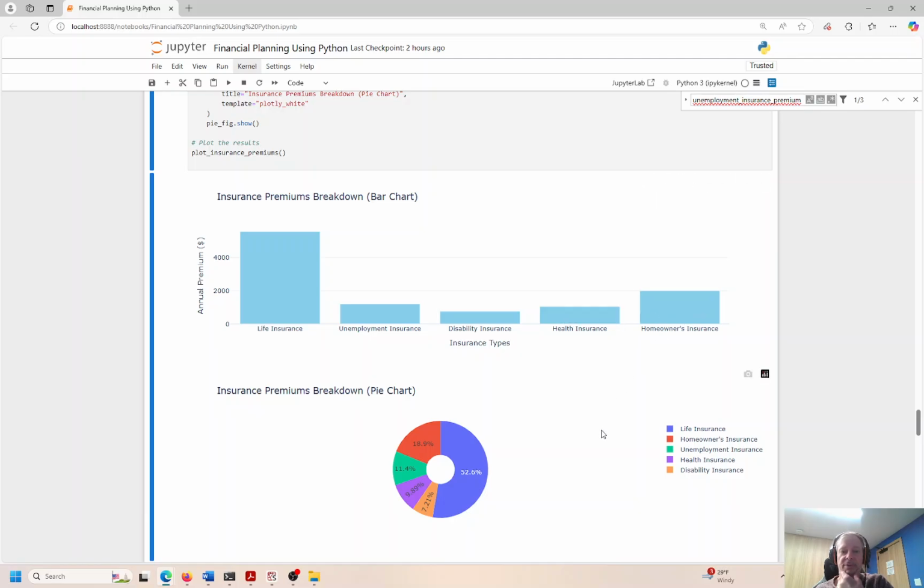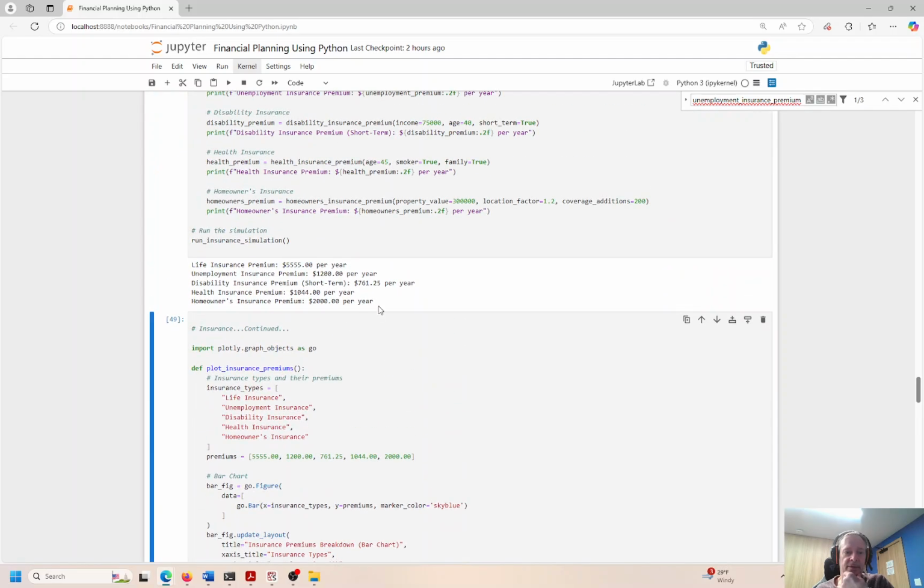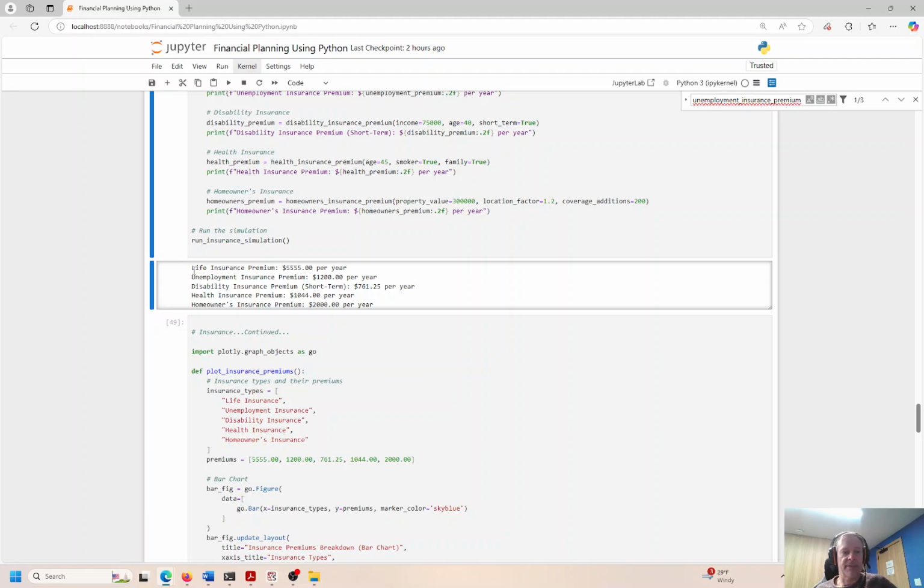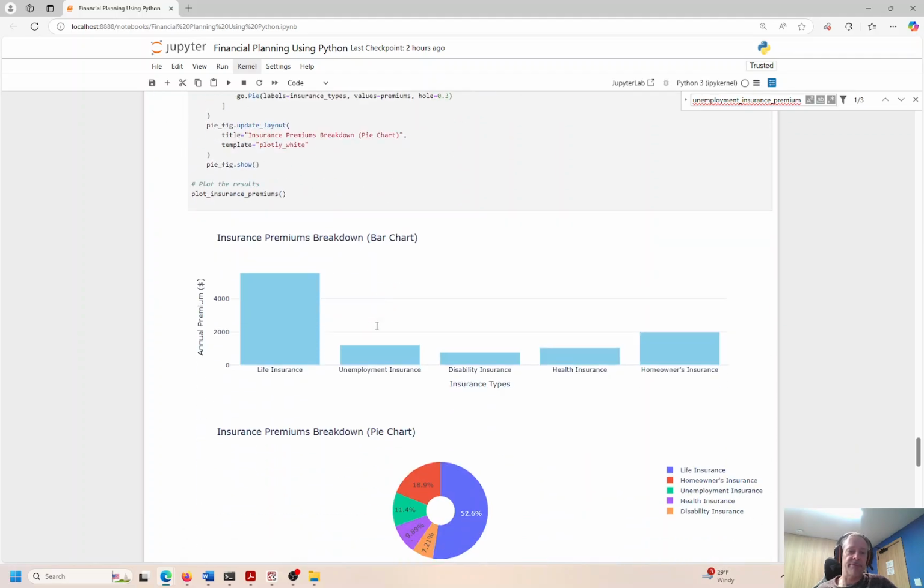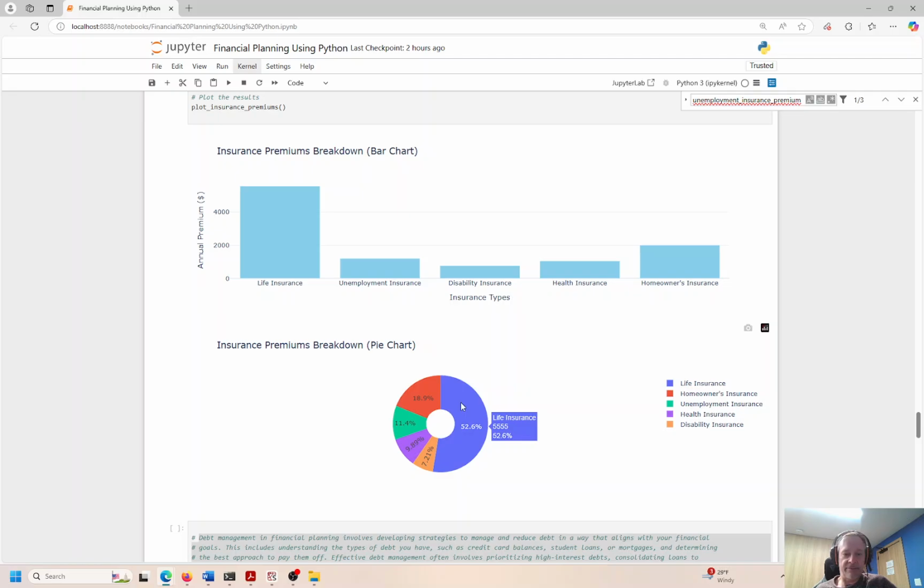I always say a picture's worth 1,000 words. When you look at this thing right here, okay, that's nice. That's all true, right? But how does it look visually? I don't know, right? But if I plot it, then I know. And you can see easily life insurance is more than half of the total costs of the premiums for all the insurance. And here's the breakdown for the others.